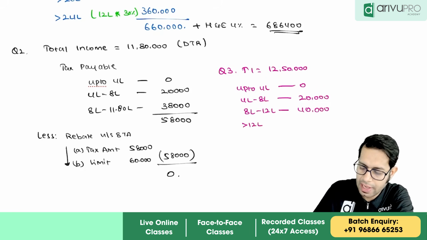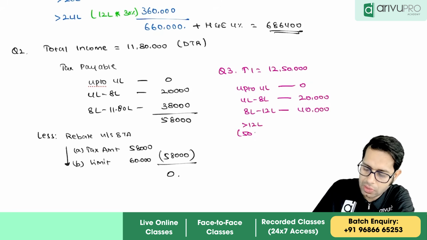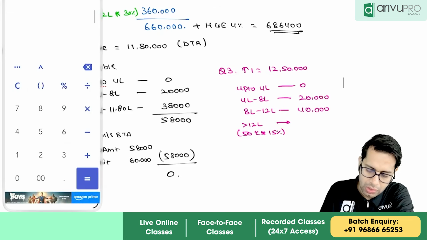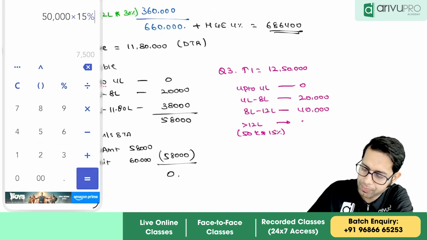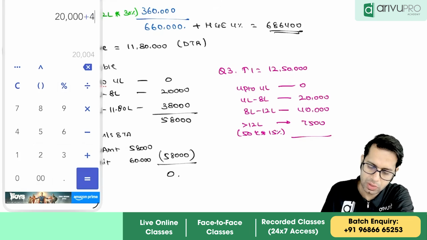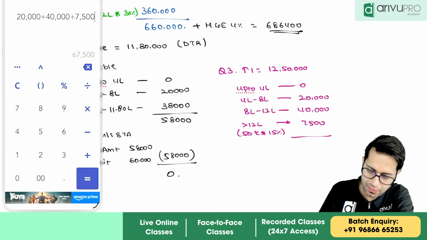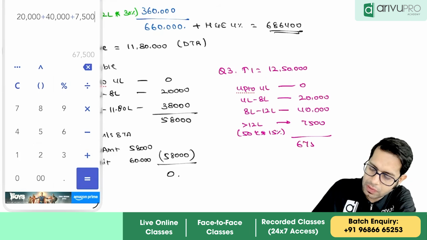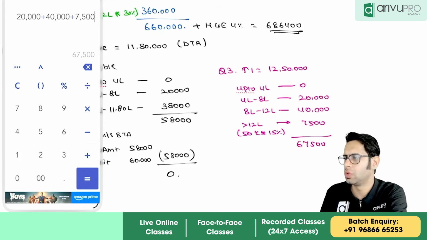And more than 12 lakhs, on 50,000 I should pay 15%. So 15 5s are 7,500. 20,000, 40,000 plus 7,500, 67,500 rupees. What is the amount, sir?